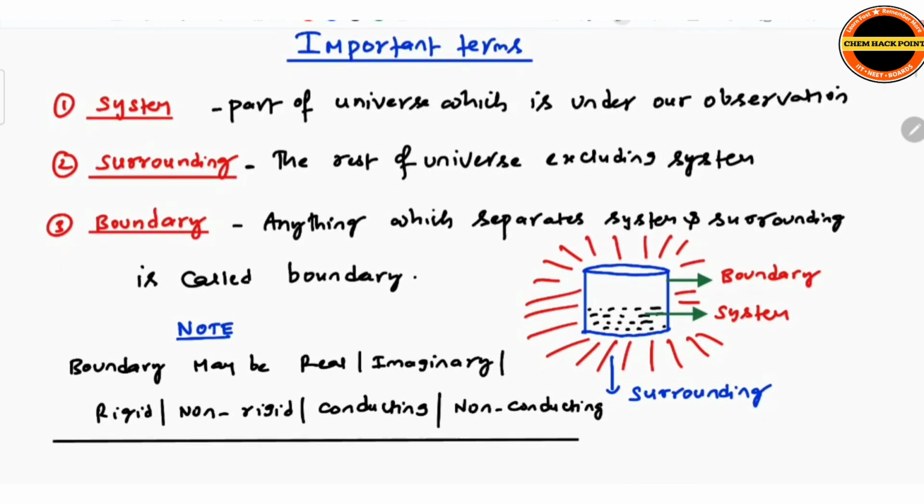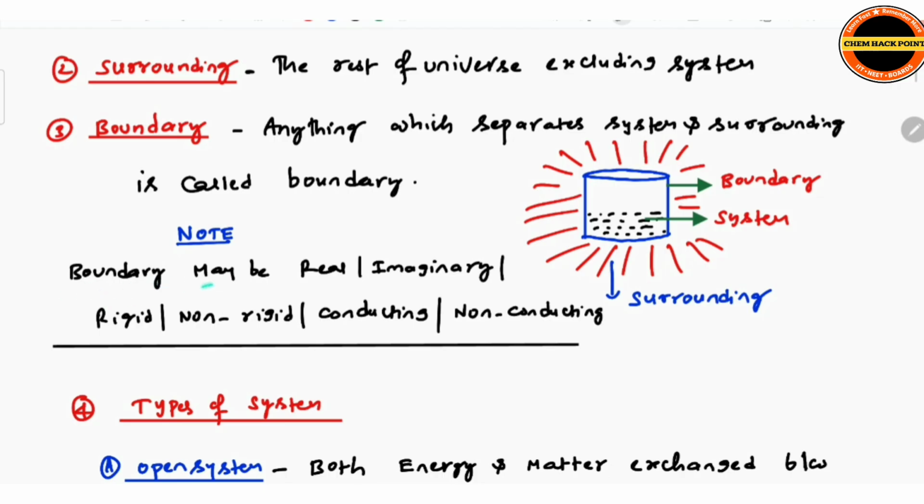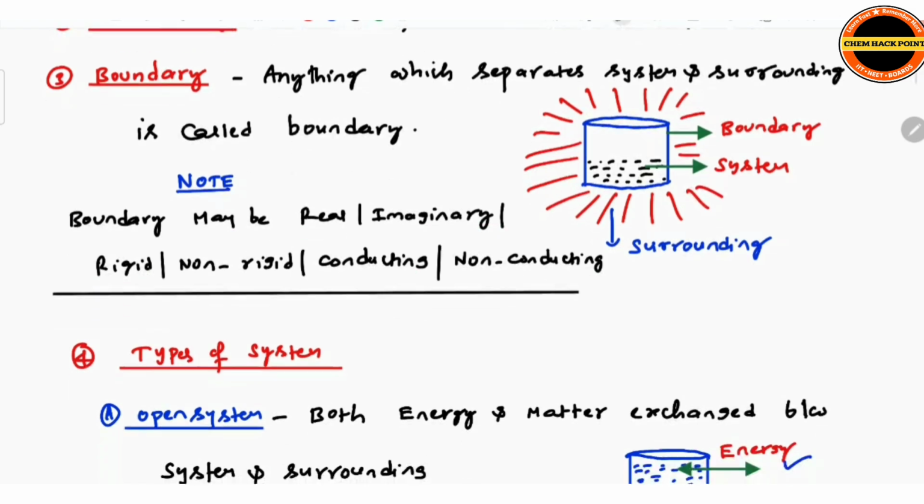Here for example, if I take a beaker, what we show here, it is the beaker wall, it is the boundary. The content inside the beaker is the system. Around the beaker, whatever I showed around the beaker, the entire part comes under surrounding. So inside the beaker, content is system. The beaker wall is the boundary which is separating system and surrounding. Around the beaker, whatever is other than the beaker, outside, is surrounding. So remember, boundary may be real, imaginary, rigid, non-rigid, conducting or non-conducting. It may be of any type.